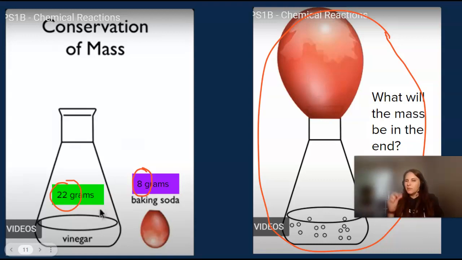Now, maybe a little bit of gas might have escaped out of the balloon, so sometimes it might be a little bit less than the sum when we add them together, but it's going to be pretty close. It'll never be more or a lot less because we're not adding more matter or taking away any matter. We're just putting it all in different places, either letting it explode out into the atmosphere like he did in his video, or moving the matter into a gas form into our balloon. Either way, the matter is just moving around. It's not being destroyed or created, okay?